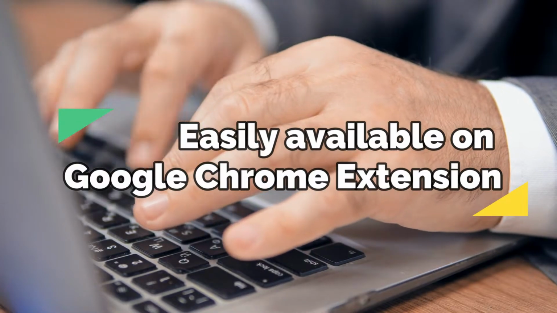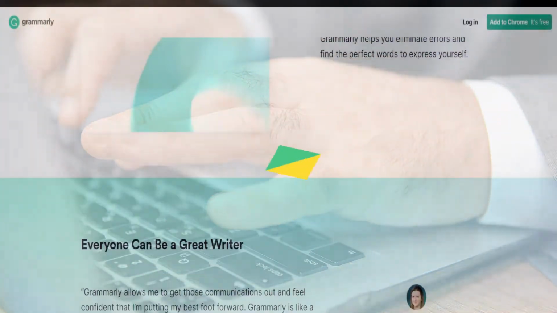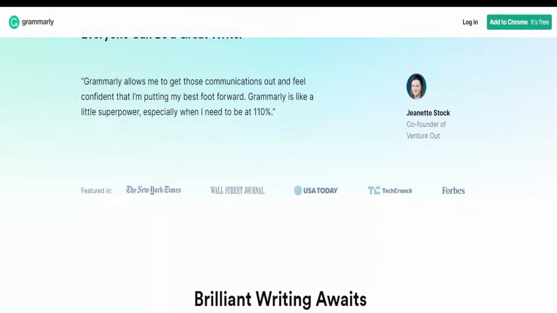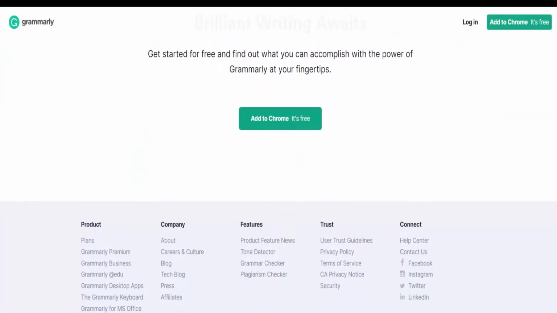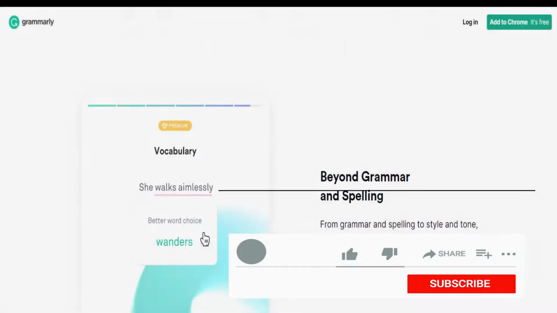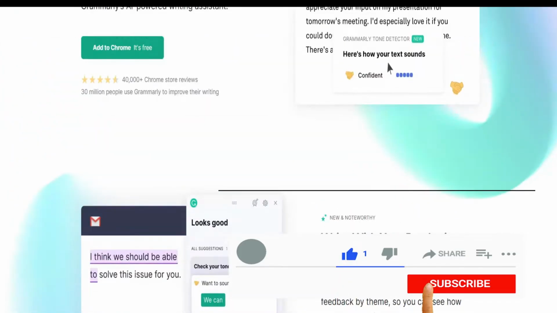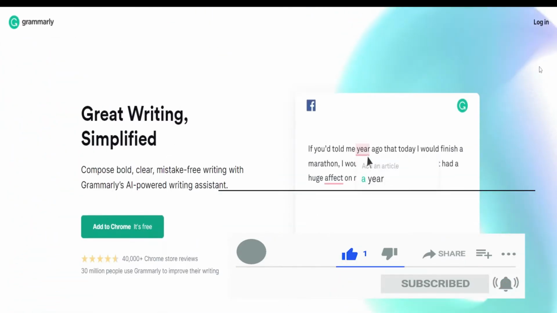With this free Chrome extension, the tool can proofread anything you write, from blog articles to social media posts and emails. If you want to take it a step further, Grammarly also offers a paid version of the product that performs advanced writing checks and analyzes a document's readability.